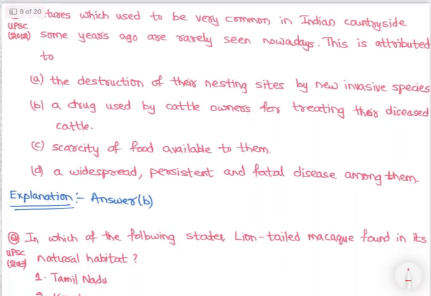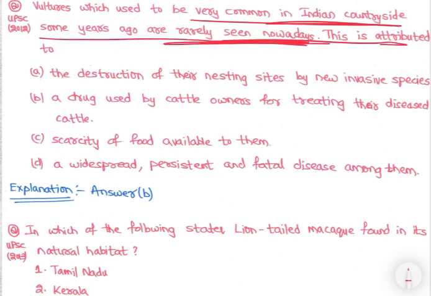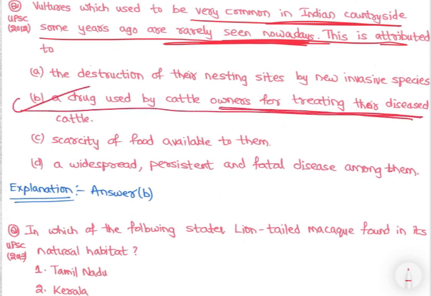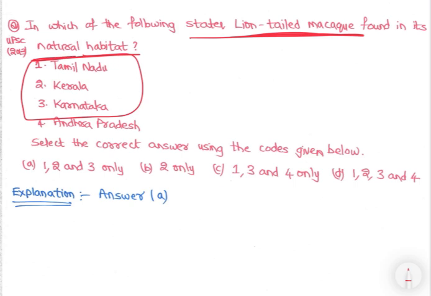Then next is with respect to vultures, right? Vultures, which used to be very common in Indian countrysides some years ago, are rarely seen nowadays. This is attributed to mostly a drug used by cattle owners for treating diseases of cattle, right? Diclofenac and all we have already discussed, right, while discussing about vultures. Then next is, which of the following states lion-tailed macaque found in its natural habitat? So this is found in 3 states only, right? Tamil Nadu, Kerala, Karnataka, Western Ghats states हैं. So 1, 2, 3 is the correct answer, right?